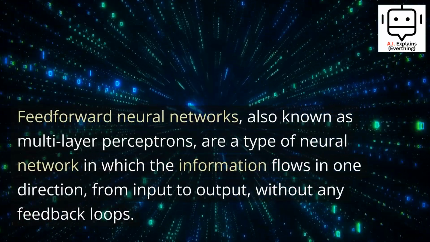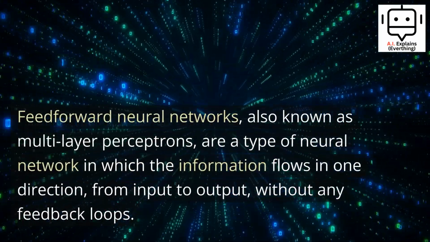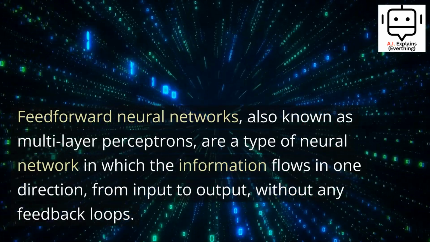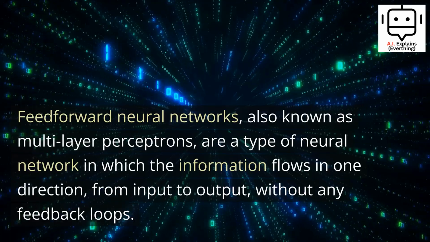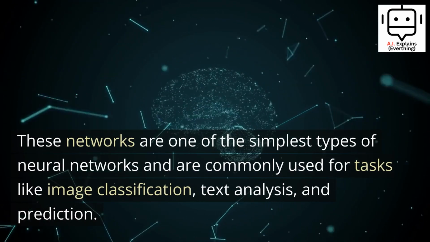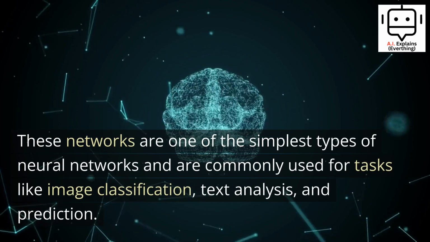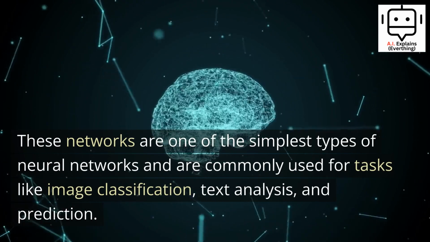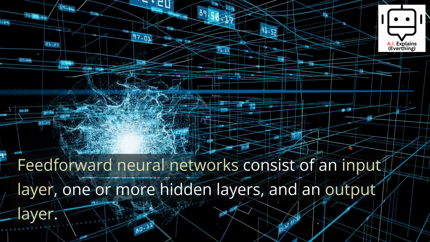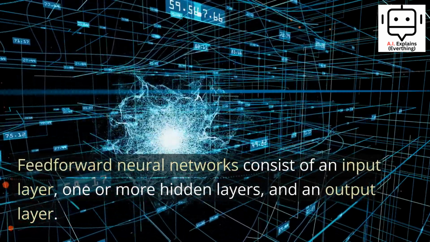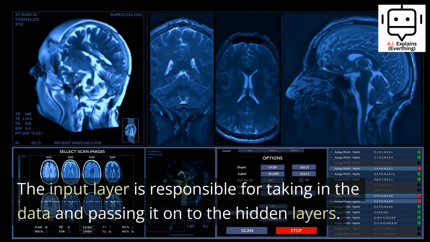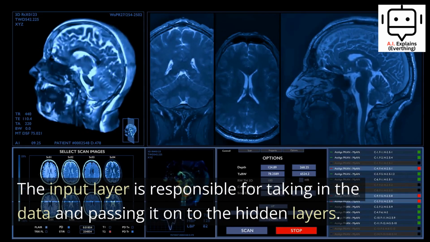Feed-forward neural networks, also known as multi-layer perceptrons, are a type of neural network in which the information flows in one direction, from input to output, without any feedback loops. These networks are one of the simplest types of neural networks and are commonly used for tasks like image classification, text analysis, and prediction. Feed-forward neural networks consist of an input layer, one or more hidden layers, and an output layer. The input layer is responsible for taking in the data and passing it on to the hidden layers.